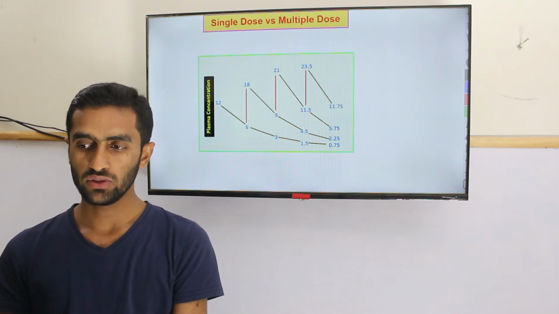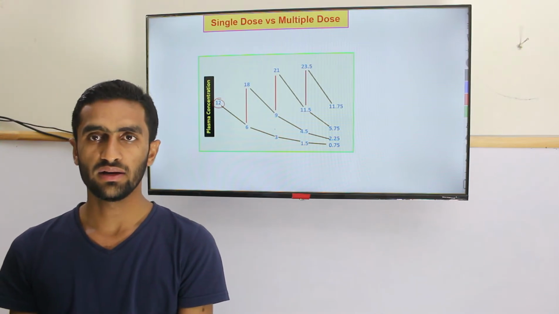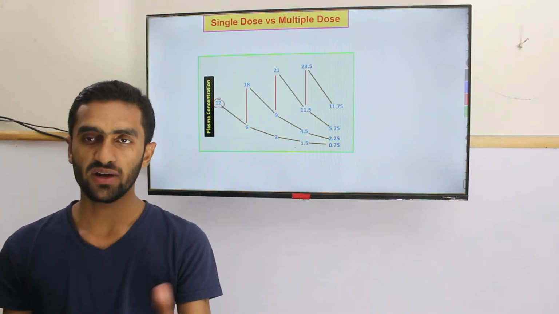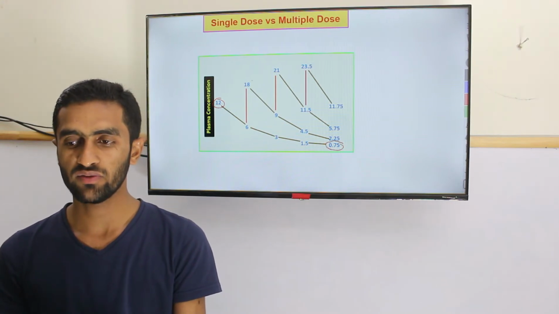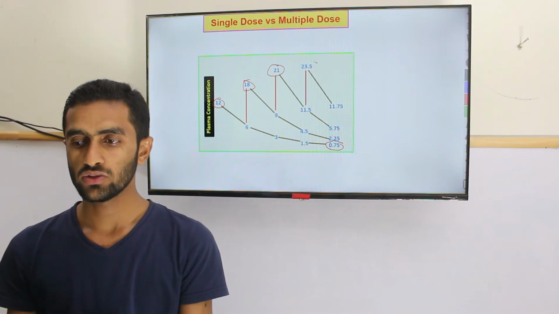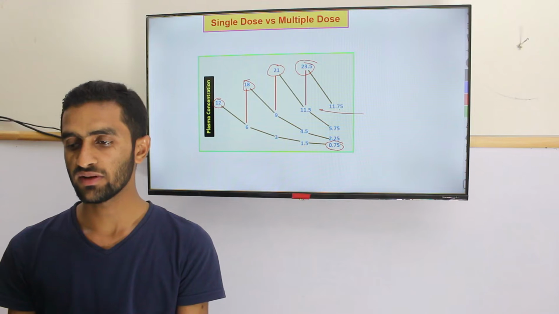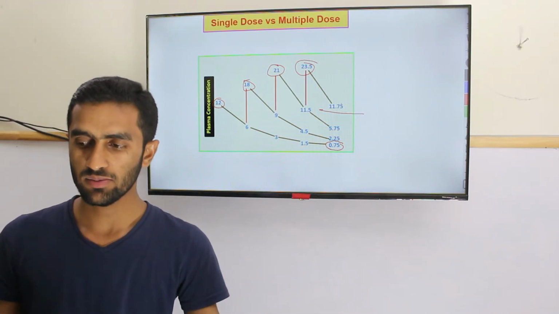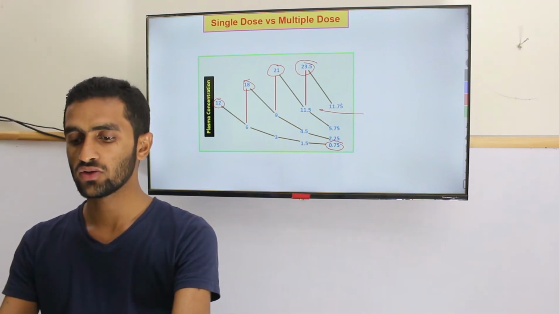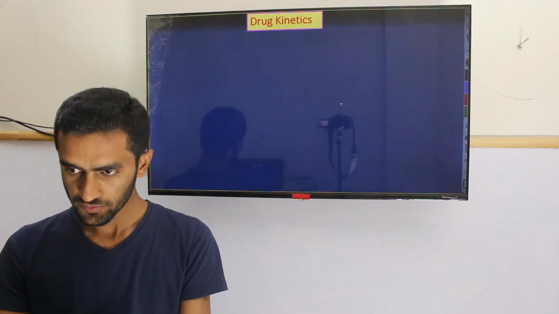So 11.1. Although you cannot consider the 12 as your concentration after 5 half-lives being 0.5, because you are giving multiple doses, so that's why we go for 11.75. Okay, so in practice, but in the explanation we always discuss the single dose. But you should know the difference with multiple doses.